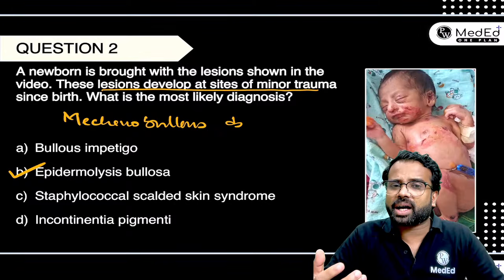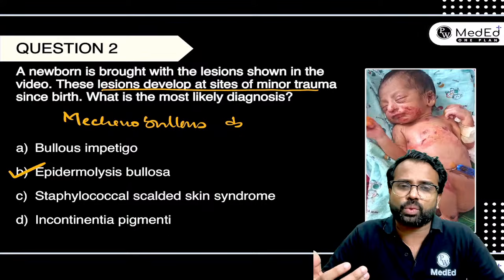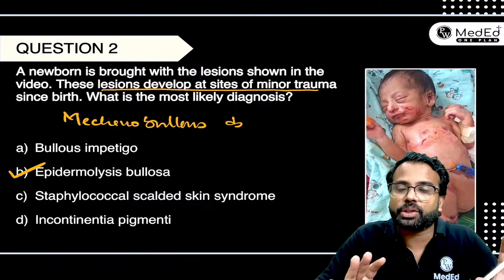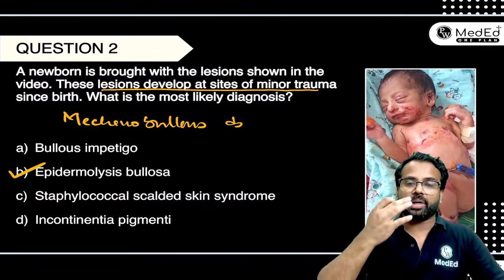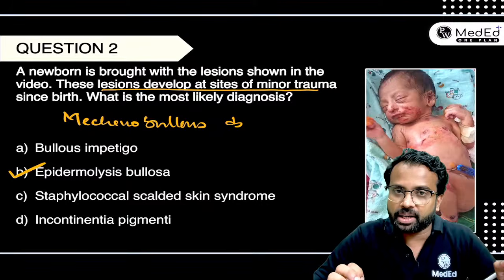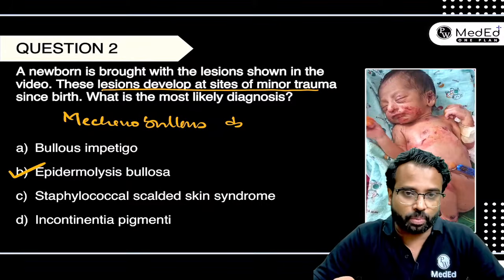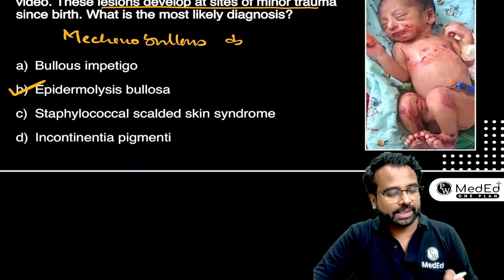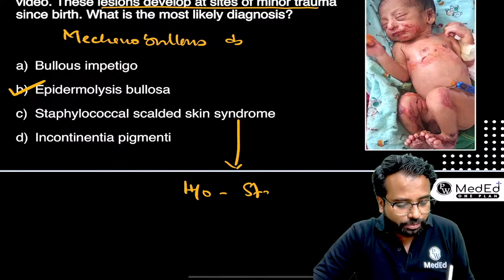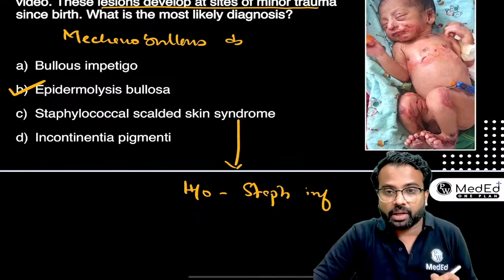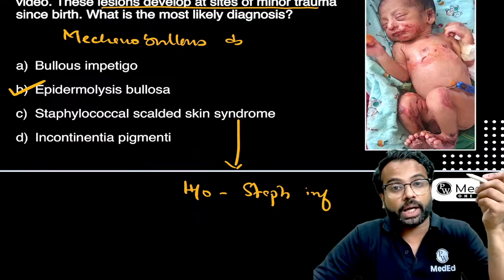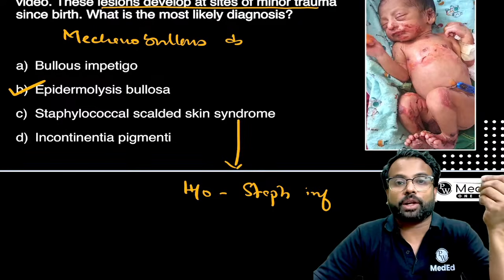Now why are the other answers wrong? Because in case it was bullous impetigo, it has nothing to do with trauma, right? It can be an infection where multiple bullous lesions can be present in the child, but there is no history of trauma. How about staphylococcal scalded skin syndrome? Here, there will be a history of a staphylococcal infection, like a staphylococcal conjunctivitis or a staphylococcal impetigo or a staphylococcal furuncle.